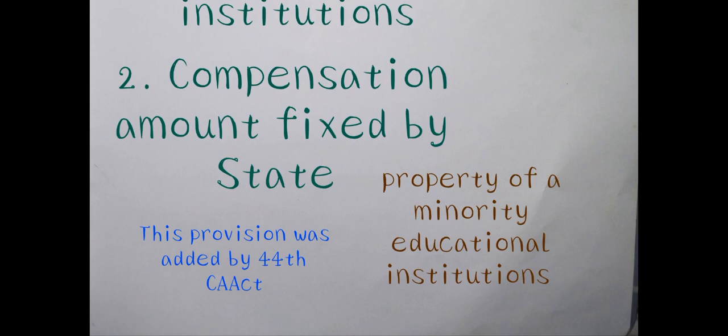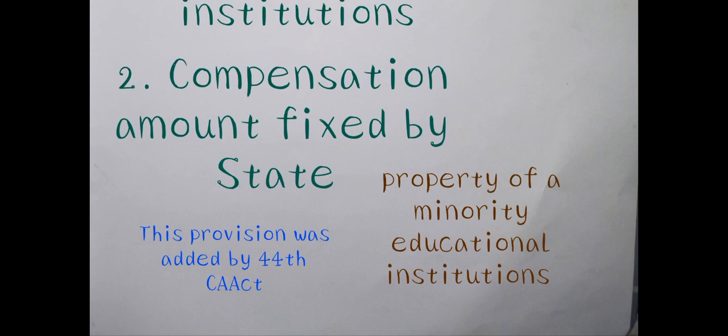Each and every minority group has the right to establish and administer educational institutions. Whenever there is compulsory acquisition of any property belonging to a minority educational institution, a compensation amount is fixed by the state. This important provision was added by the 44th Constitutional Amendment Act 1978.